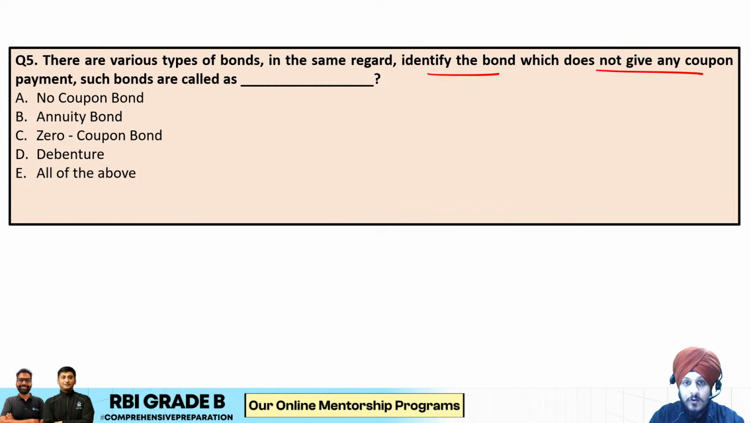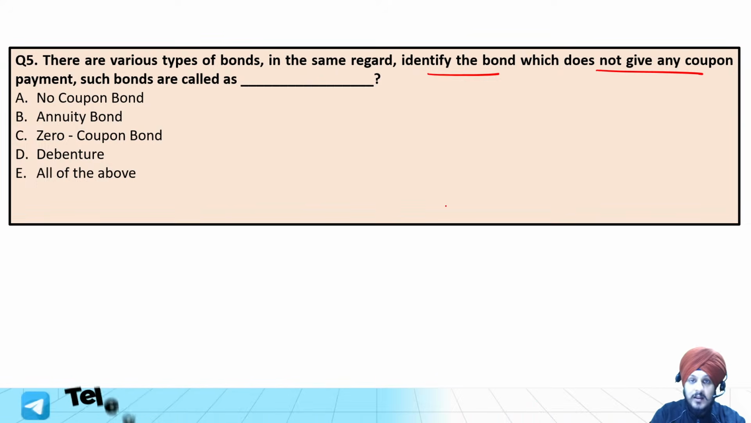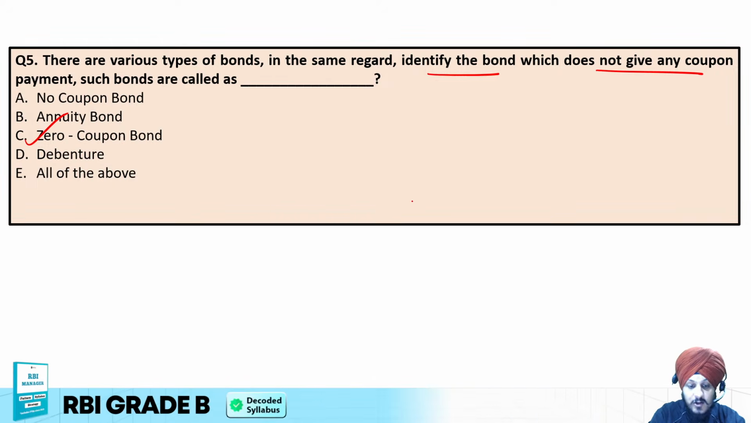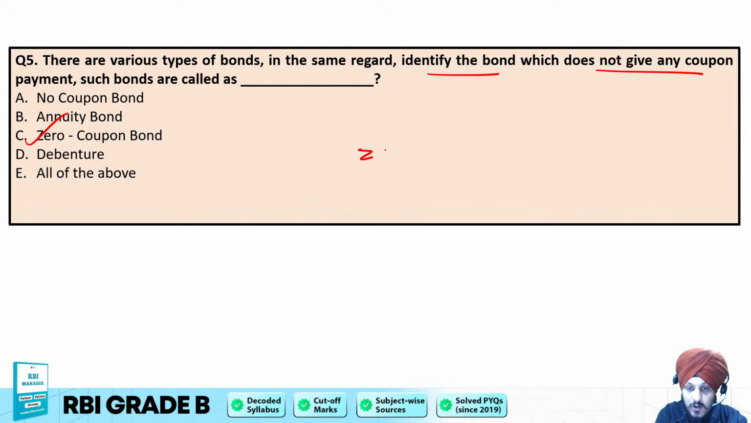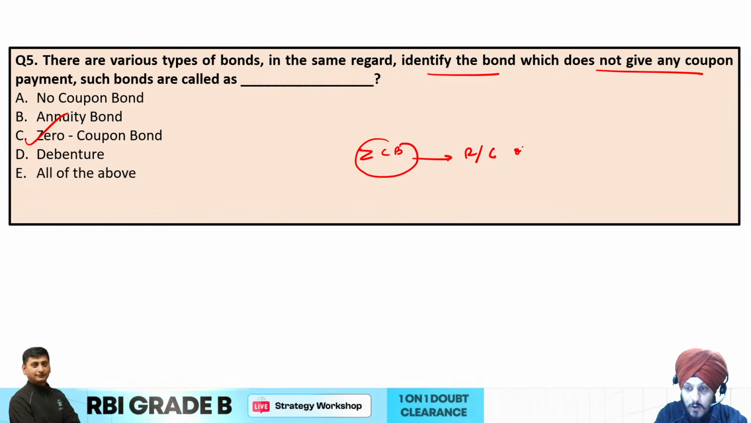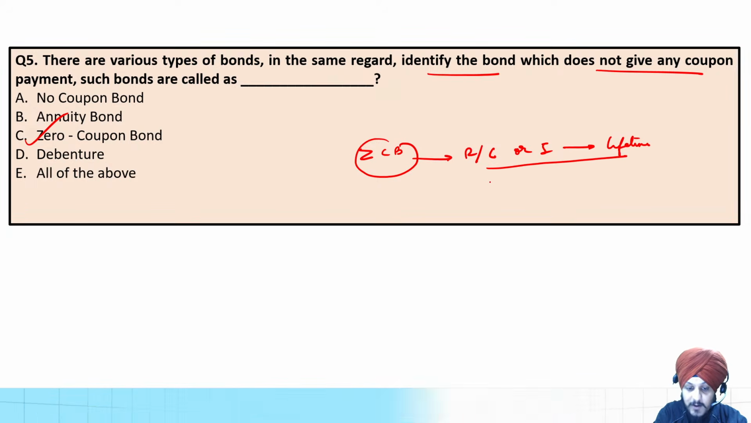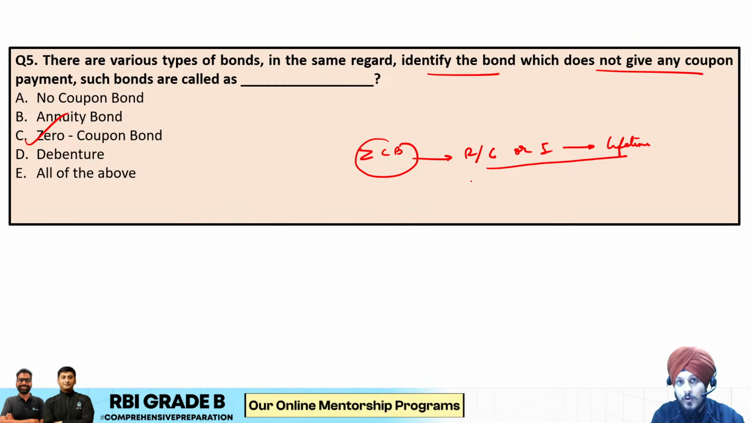Pause the video and try to mark the correct answer. The correct answer is option C, zero coupon bond, because a zero coupon bond does not pay regular coupon or interest during its lifetime. It is issued at a discounted price and redeemed at the face value on its maturity.